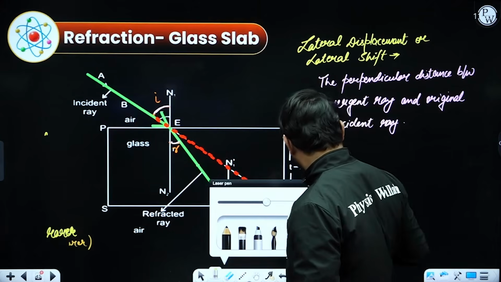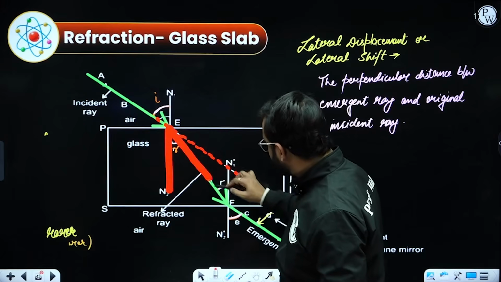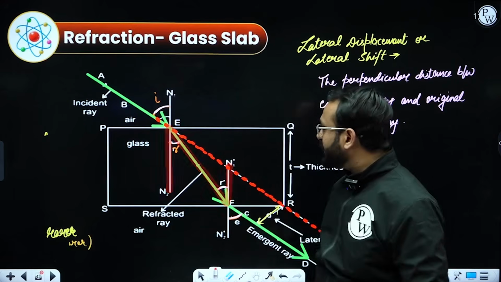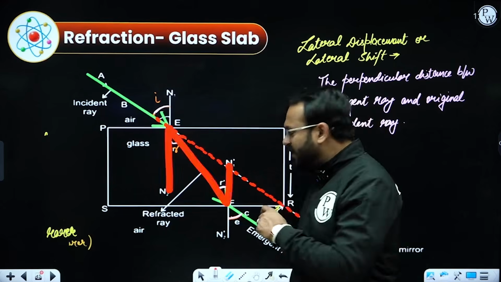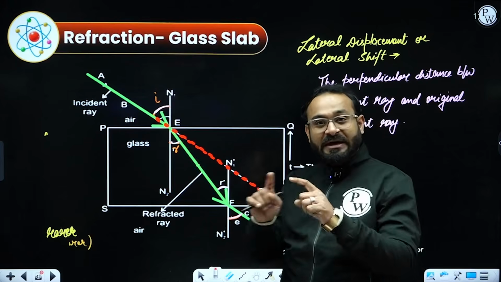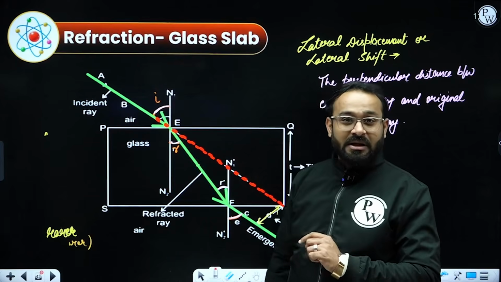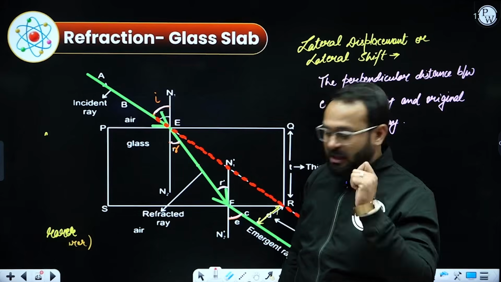If we see, this is forming alternate interior angles. So it has already been mentioned as R and R dash, but they will be equal to each other if it is a perfect rectangular glass slab. So this is how the refraction in a glass slab occurs.